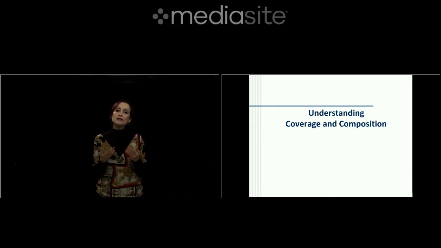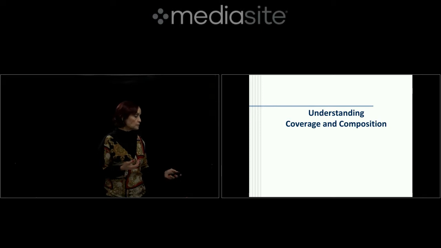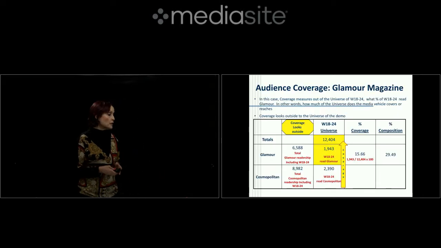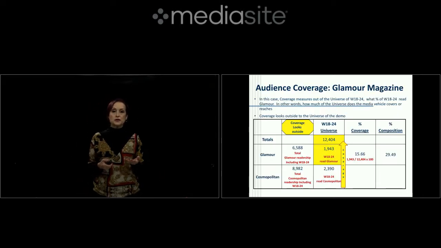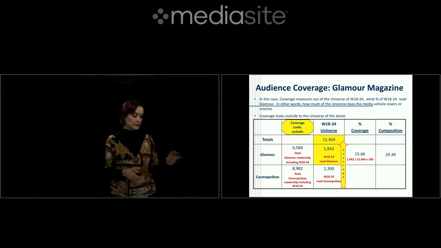So let's go with the calculations, and again, refer to the PowerPoint. So first of all, let's understand coverage. Okay, so let's consider this example showing readership for two publications, Glamour and Cosmo magazine. So let's look at the numbers so we understand the lay of the land. Let's calculate coverage specifically only for Glamour magazine.